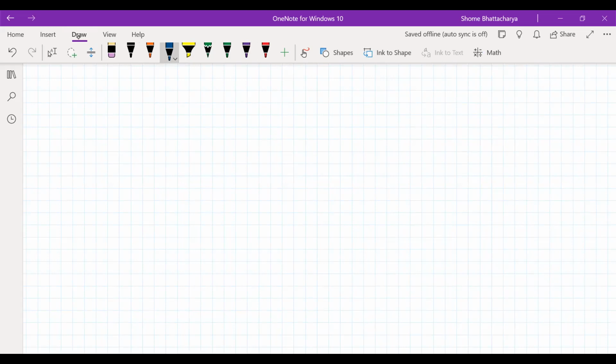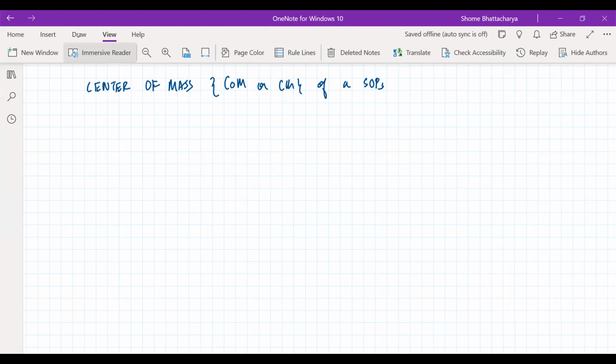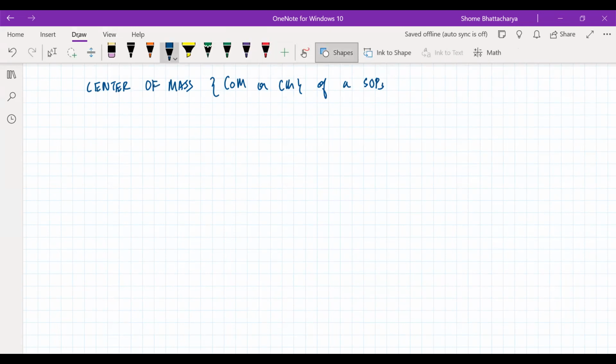So here we will start by understanding the definition of center of mass, and henceforth we can refer to it as COM or even CM of a system of particles. So what is the simple word definition of center of mass? It is a symmetry point. It is such a point within the system about which we can say the mass is symmetrically distributed.